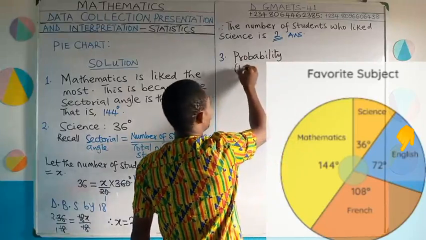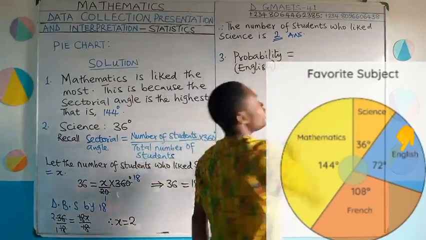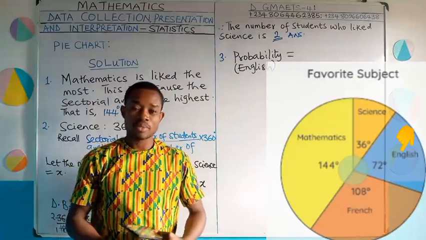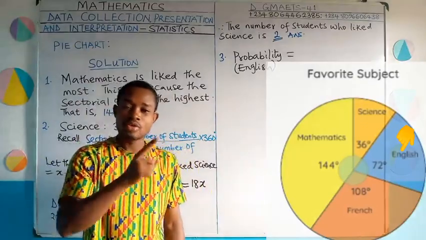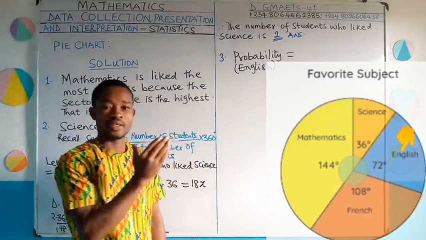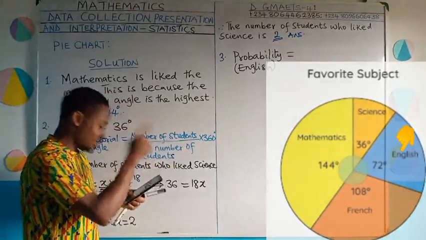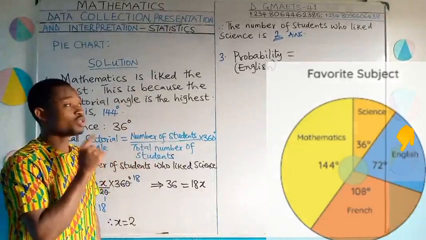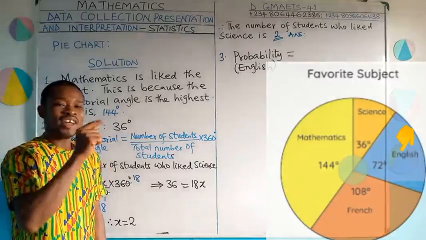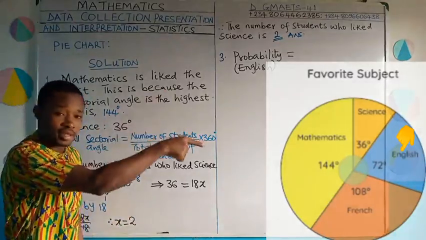I'll just write English here, probability in brackets English. Now, there are 2 ways I can solve this question, but I'll use the easiest way. One of the ways is using the sectorial angle directly, which is 72, because the sectorial angle of English is 72. I will divide it by the total angle. Remember that 72 is 72 degrees.